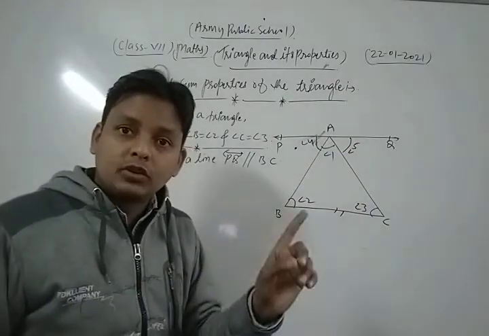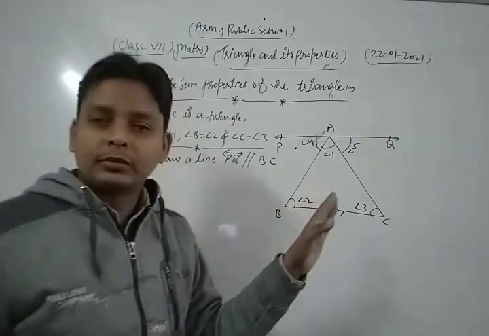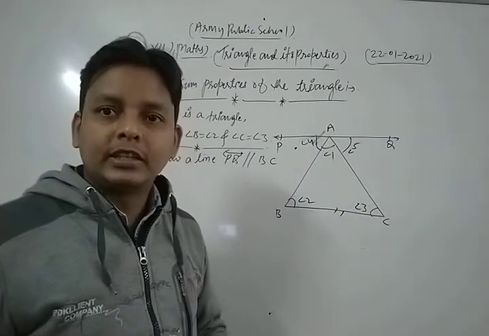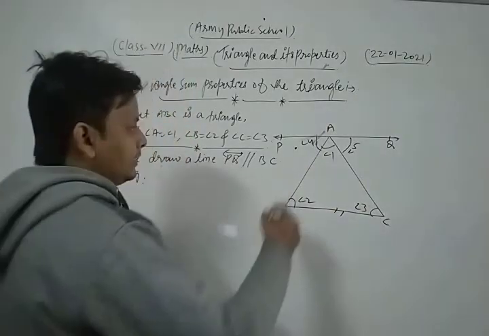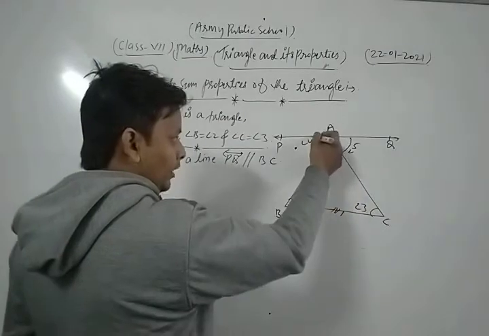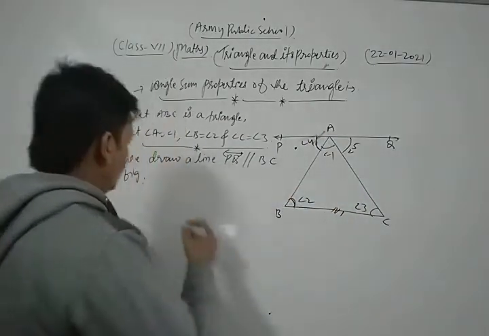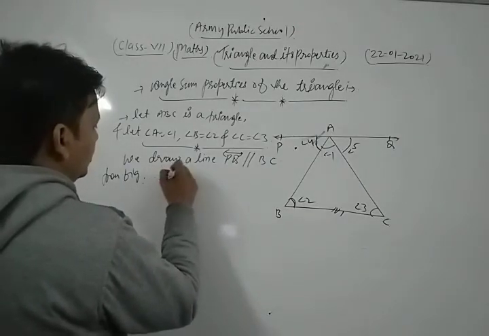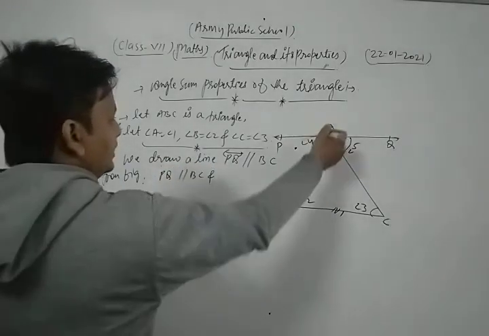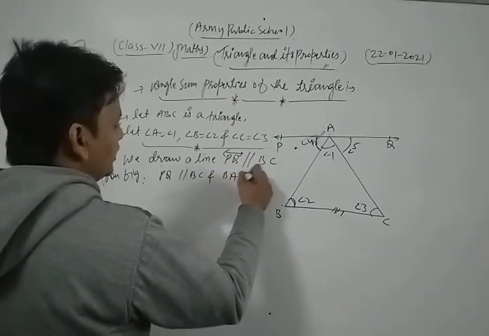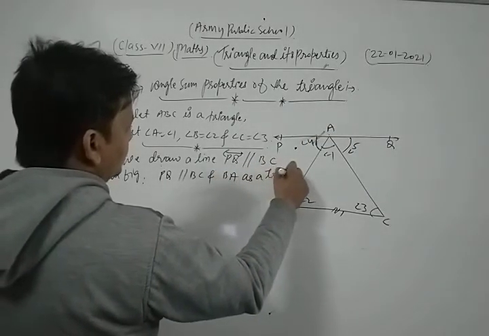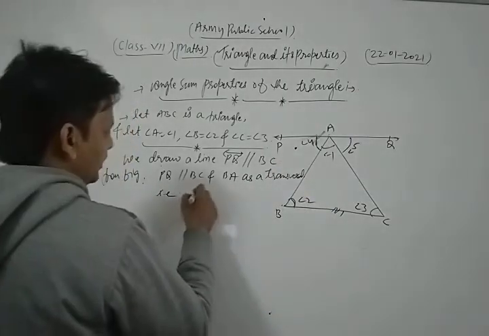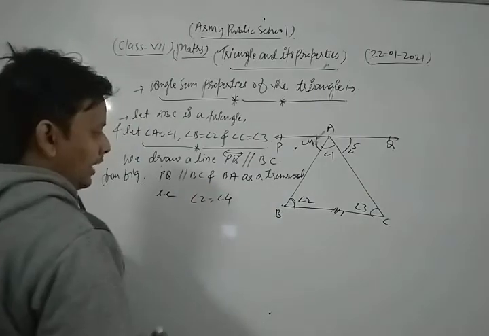If two parallel lines are cut by a transversal, then alternate interior angles are equal to each other. You know that very well. So angle 4 must be equal to angle 2, since BA is a transversal.